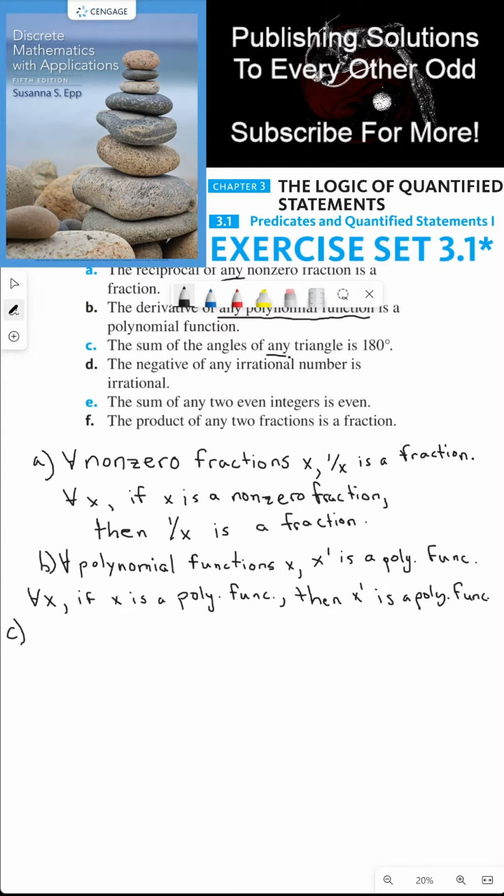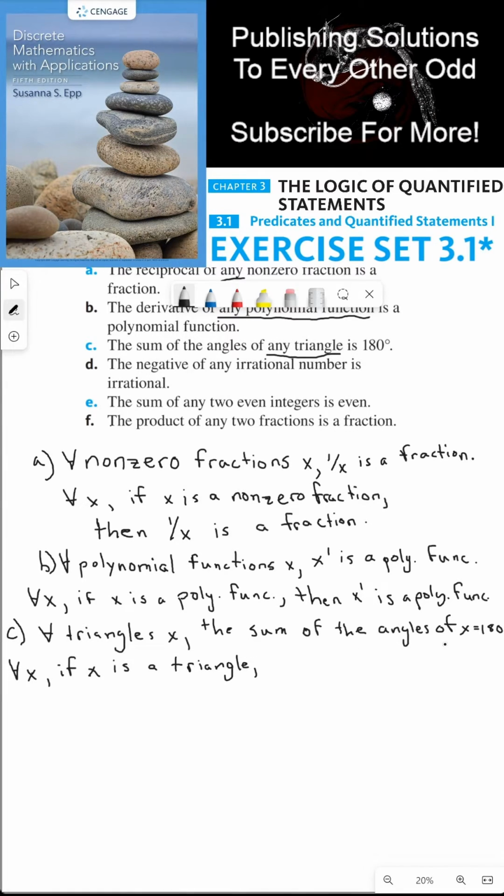So the universal quantification is on triangles. So for all triangles x, the sum of the angles of x is 180. Put another way, for all x, if x is a triangle, then the sum of the angles of x equals 180 degrees. And just to save space, this right here goes right here.